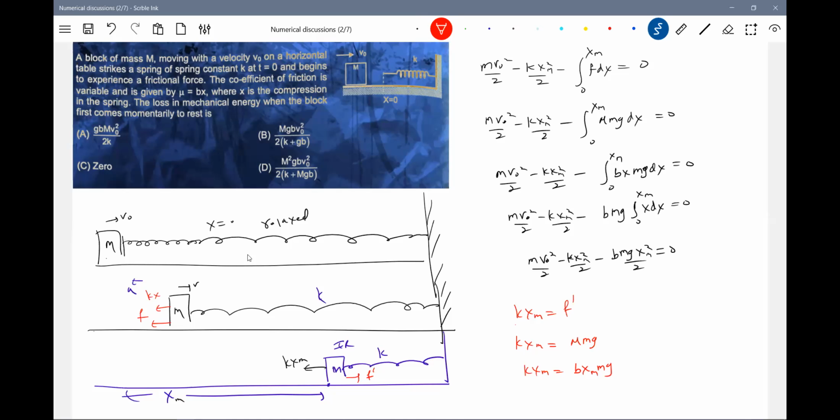Again, we'll end up with the same thing here, no? How to bring that x m? The loss in mechanical energy is what is being asked.